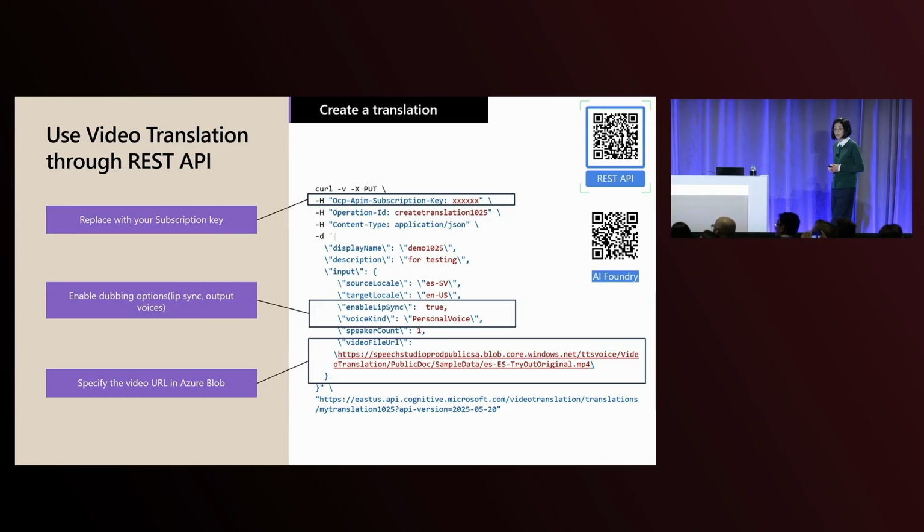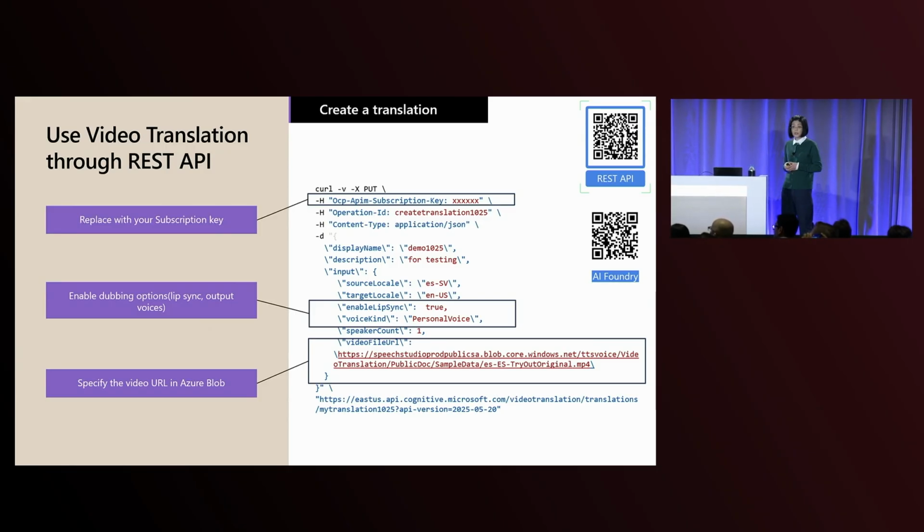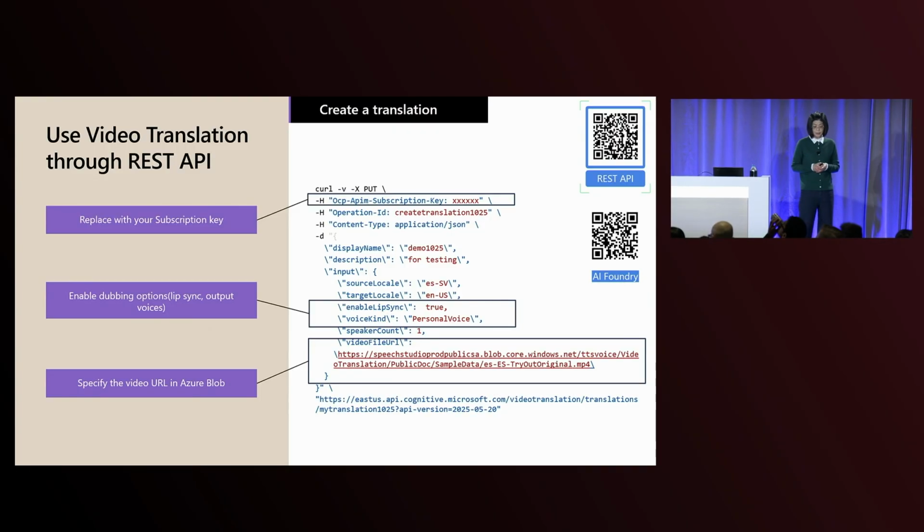The first is to use the REST API to enable video translation in your applications. First, just upload your video file to Azure Blob Storage. Then use the sample code to configure your target languages and the dubbing options. For example, you can choose whether you want to use a pre-built voice or a personal voice.